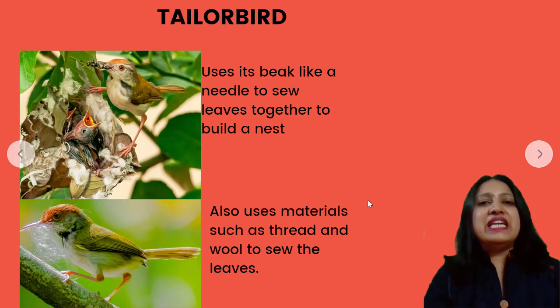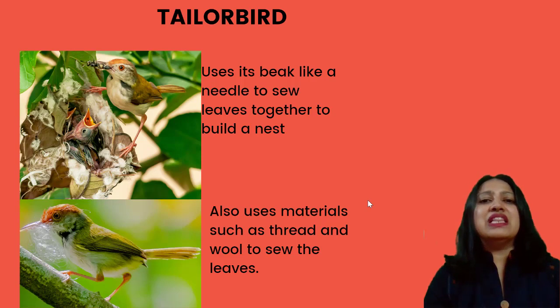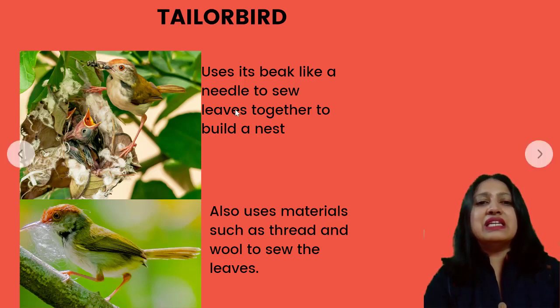So let's study in detail now how each bird builds its nest. The tailor bird, as the name itself suggests, is a tailor. They use their beak like a needle to sew leaves together to build a nest. In other words, they stitch. They also use materials such as thread and wool to sew leaves. See, this is how they carry the materials for the nest, and this is how it looks once it is built. It is stitching its nest.